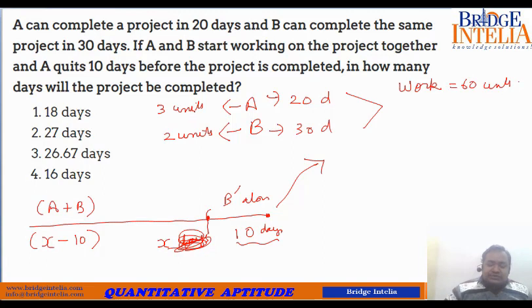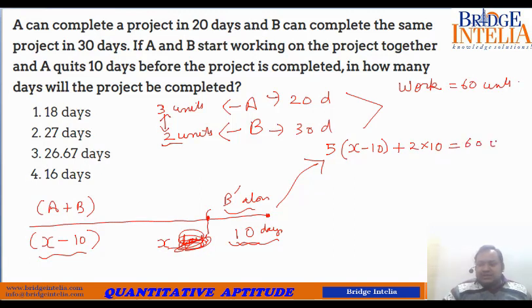So now let's assign the values. If A and B work together, their combined output would be 3 plus 2, 5 units. So 5 units into the number of days, X minus 10. For the last 10 days, B was alone. So B's per day output is 2, so 2 into 10. This is how the work was done. That means this is the total output. The work was done, so total output must be equal to 60.